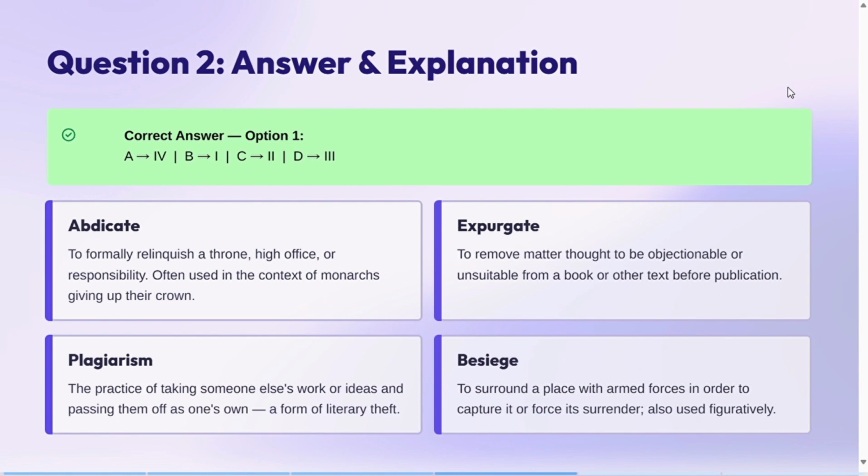This means to remove matter thought of to be objectionable or unsuitable from the book or other text before publication. Okay, editing basically. Plagiarism, the practice of taking someone else's work or ideas or passing them off as one's own, a form of literary theft. So आप किसी और का आइडिया लो और बोलो कि ये तो मेरा ओरिजिनल है. This is called plagiarism. Besiege. This means to surround a place with armed force in order to capture it, force its surrender, also used figuratively. So basically कब्जा करना या किसी चीज को घेर लेना. Let's go for the next.